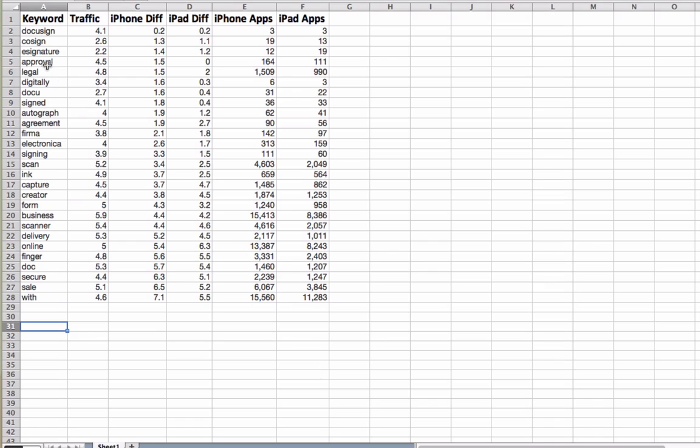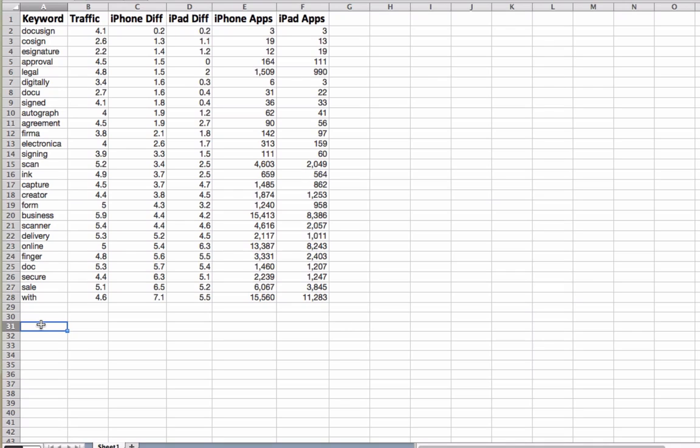So this is the spreadsheet that we have of the keyword list that we were thinking about, the optimized keywords for our app after the research that we've done. I want to go through these keywords and just select the ones that I think are really appealing to my target audience. Again, I'm not going to worry about traffic or the difficulty of the words or how many apps already exist. I'm just going to look strictly at the keywords and ask myself what would go well in a title and would really appeal to my target user.